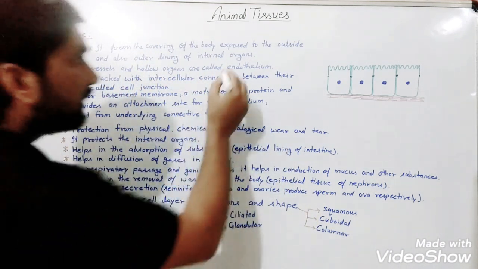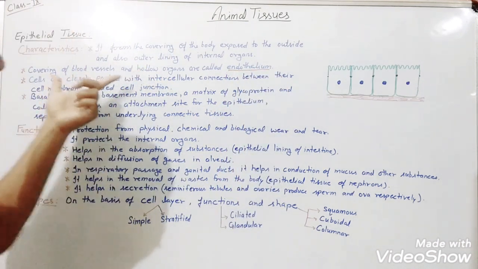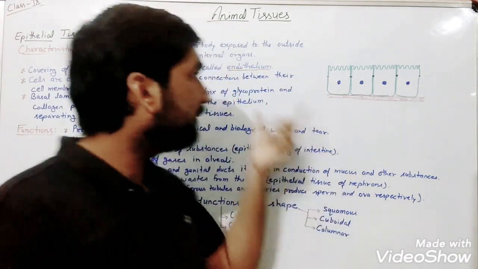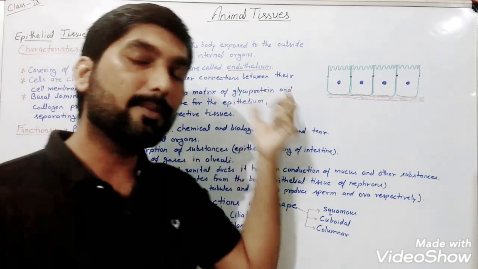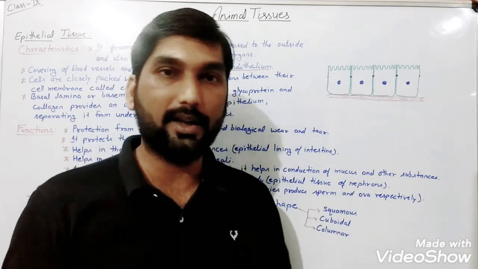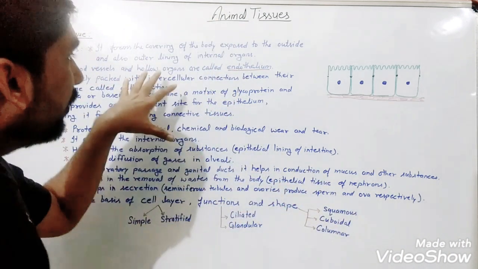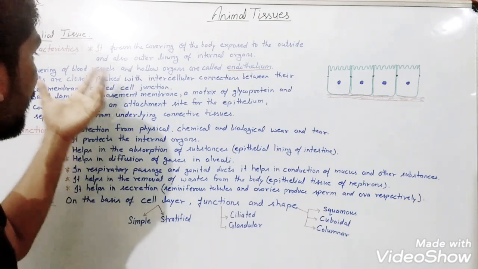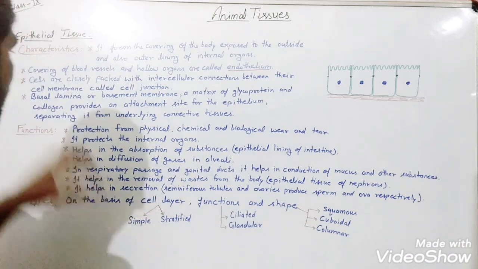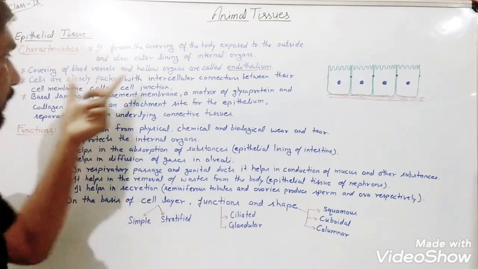A very important point is this: endothelium. When we talk about the covering of blood vessels or hollow organs, the same epithelial tissue will be given the name endothelium. So epithelium means the outer covering of the body, that is mainly the skin. And the lining of hollow organs or blood cavities and blood vessels is known as what? Endothelium.